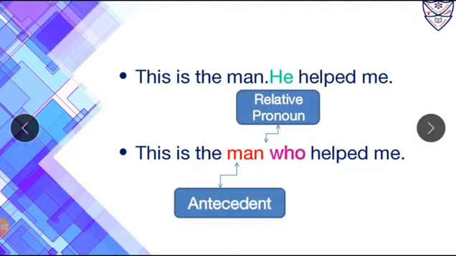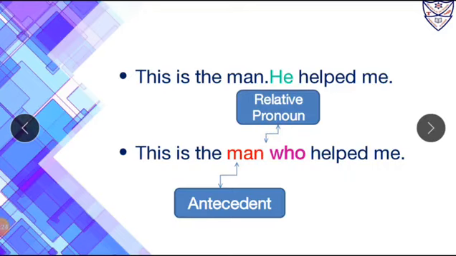Now let us start with this activity. This is the man, he helped me. Now to join both the sentences, we will use who as a relative pronoun. Why who? Because over here we are speaking about a person. So who is used for persons only. So the answer is, this is the man who helped me.